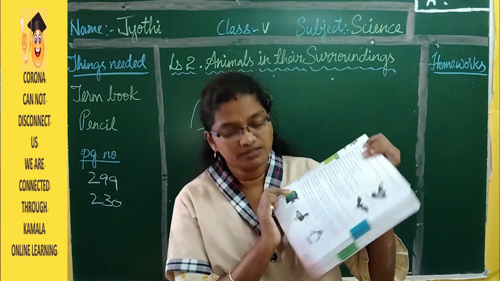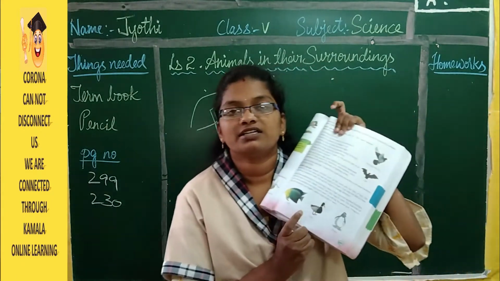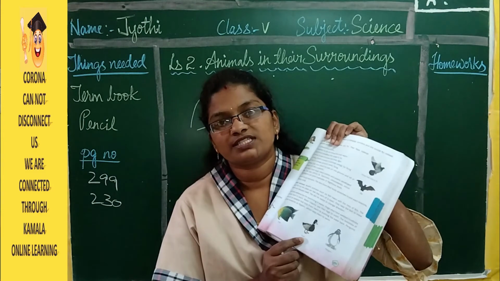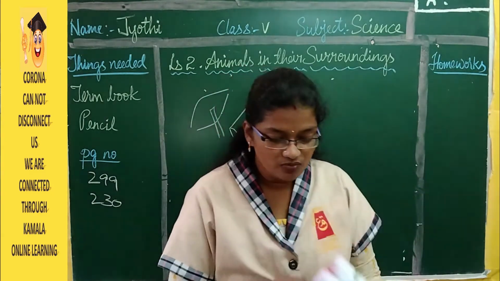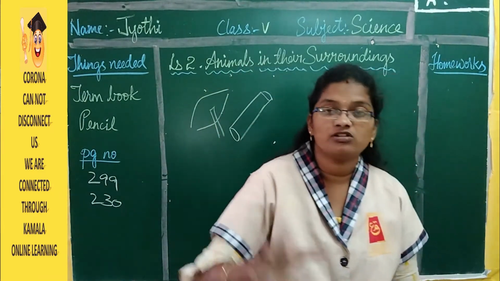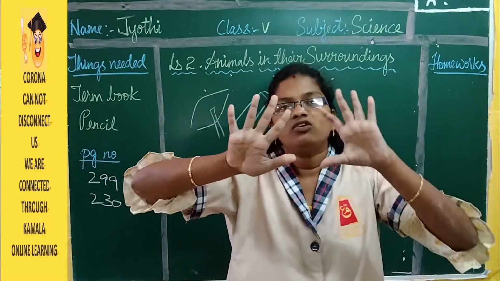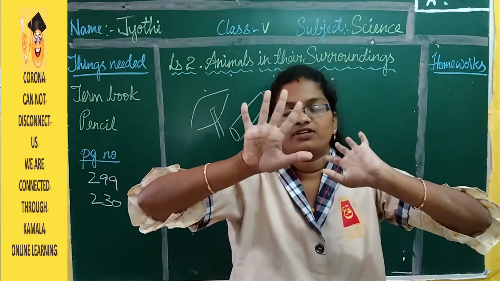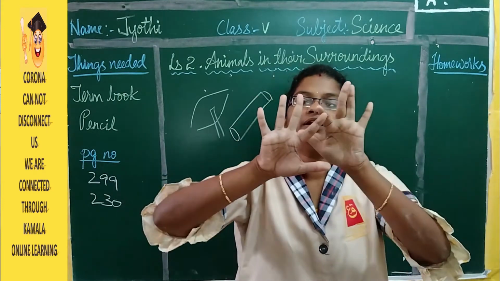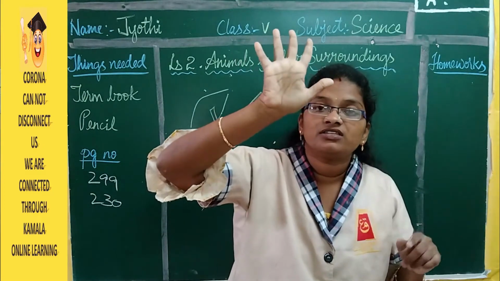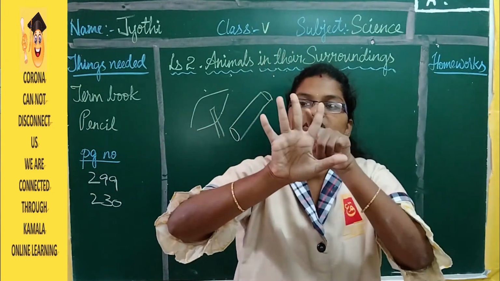Now if you look here, there is a duck. This duck, then the frog, then the tortoise, they have webbed feet. So what are webbed feet? They also have fingers like this. How I have 5 fingers, they also have 4 or 5. But here there is a gap for me, while for the duck there are no gaps.